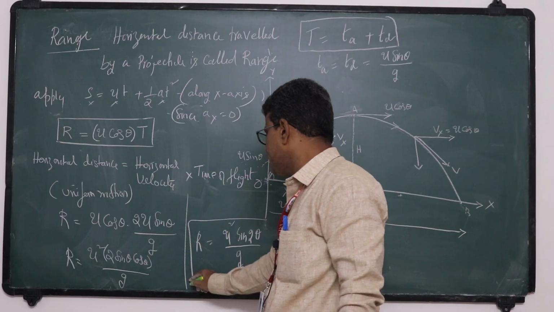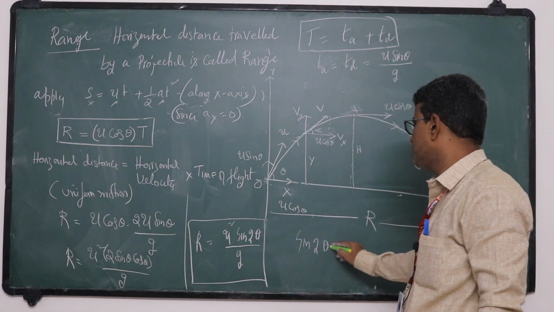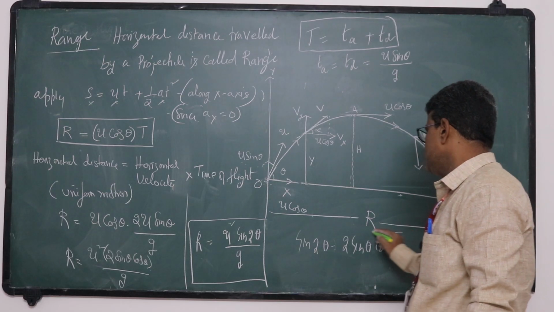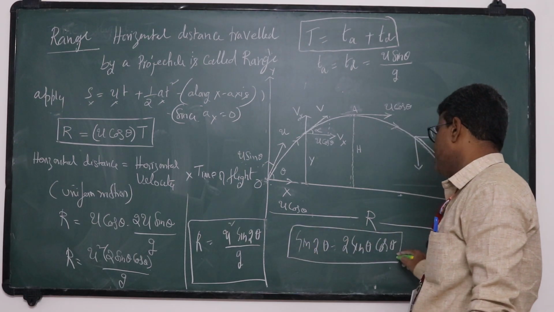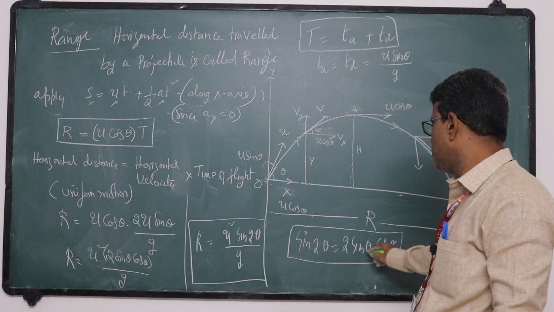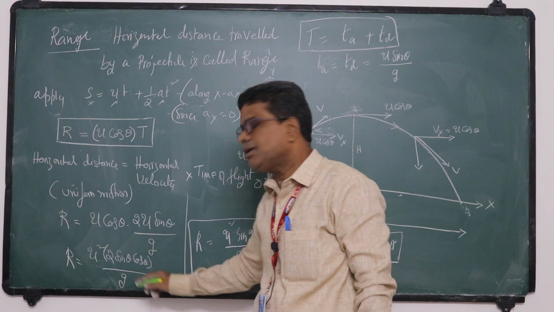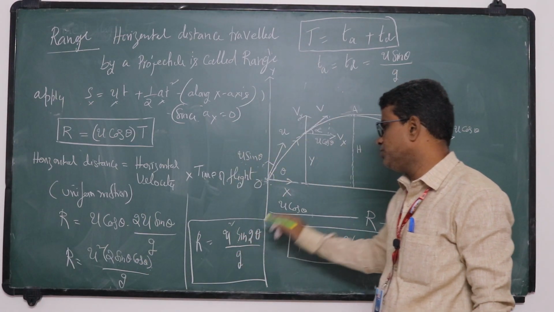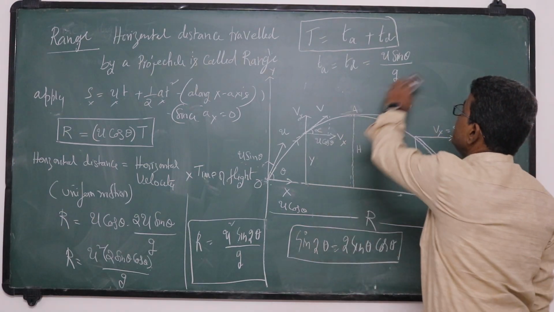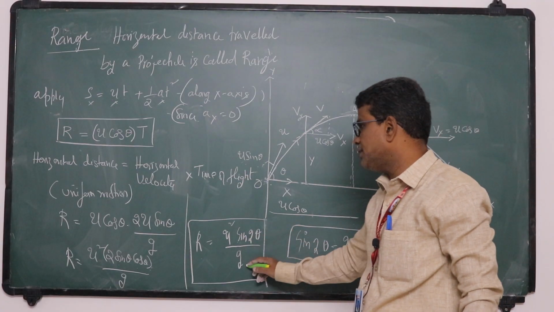In mathematics there is a formula. What is that formula? Sin 2 theta is equal to 2 sin theta cos theta. This is a mathematical formula in trigonometry. Here we have 2 sin theta cos theta, and instead of that I am writing sin 2 theta. So this is the range. What is the expression for range? u square sin 2 theta by g.